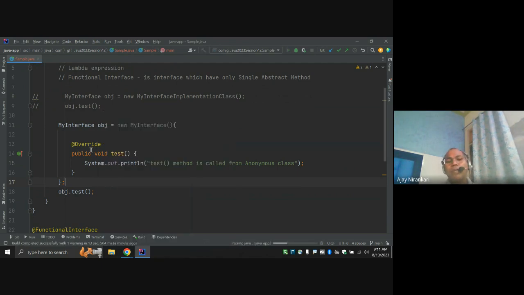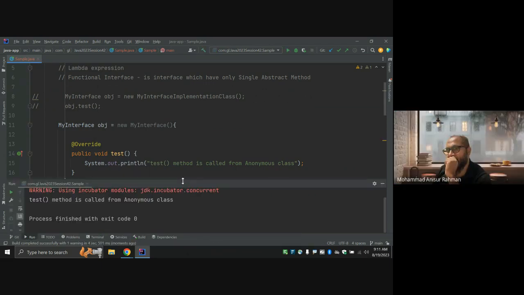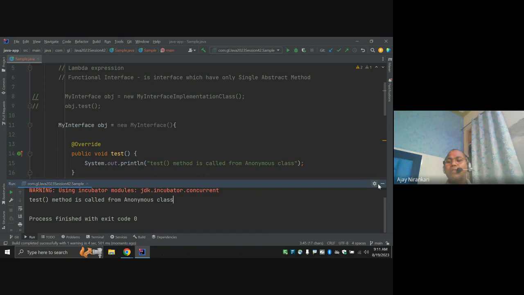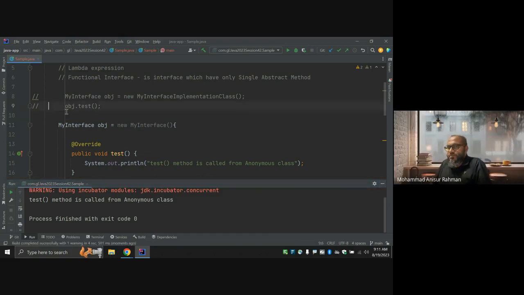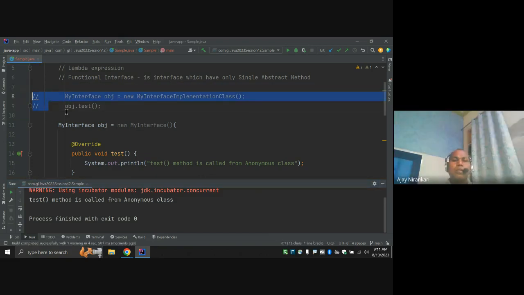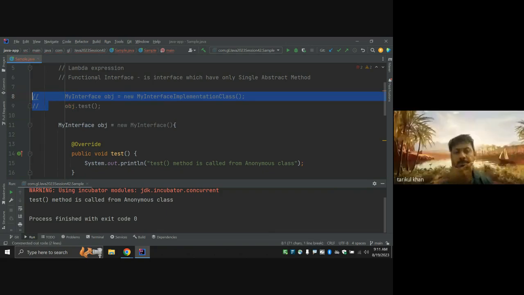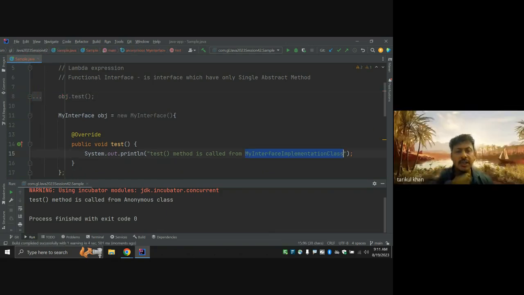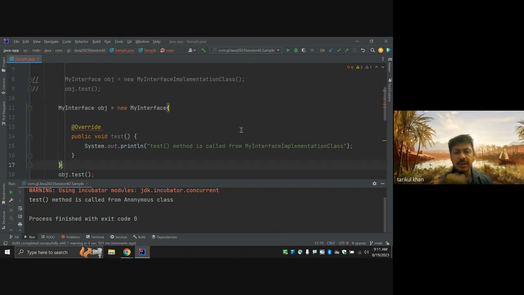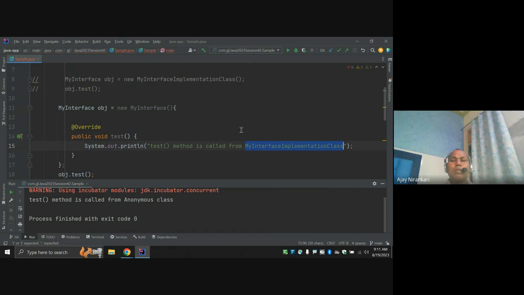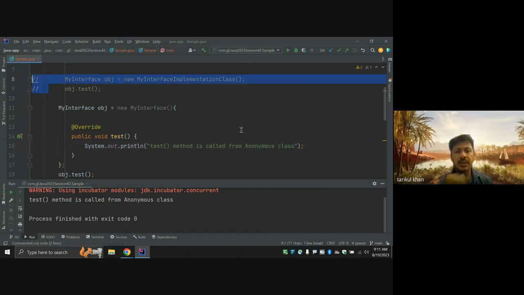And the last way we discussed, we can implement it with the lambda expression. We don't need to write new my interface because we can only put the brackets.